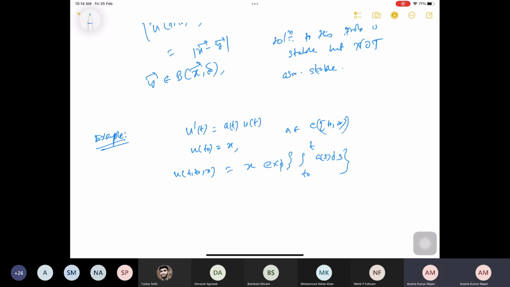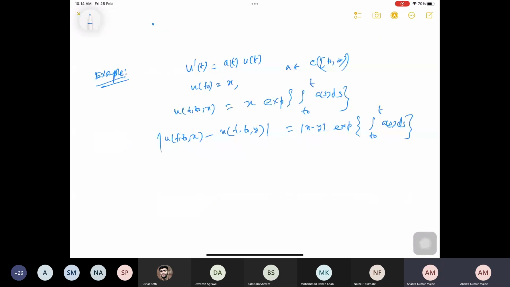Hence, if you consider two different initial conditions x and y, then the difference u(t, t0, x) minus u(t, t0, y) is nothing but the modulus of x minus y times the exponential of the integral from t0 to t of a(s) ds.